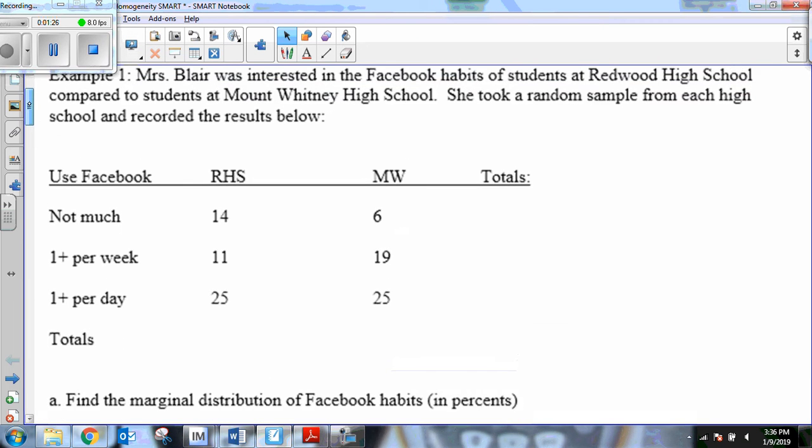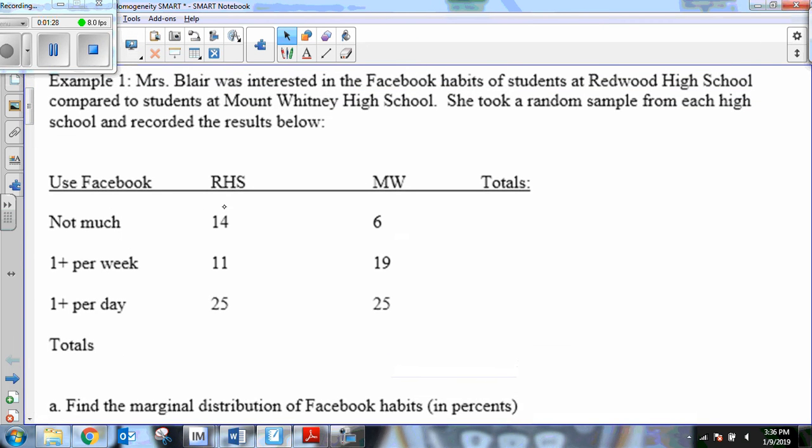So, let's say that I looked at sampling from both schools. And this is what I found, okay? Out of all the students I asked at Redwood, 14 students said they use Facebook not too much. 11 students said maybe once a week. 25 students say at least once a day.